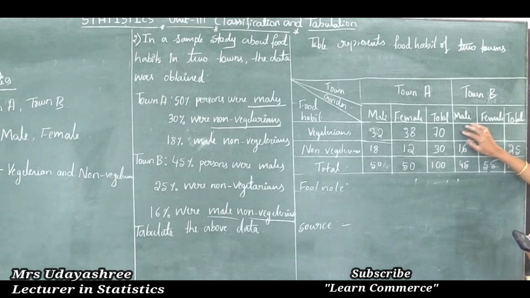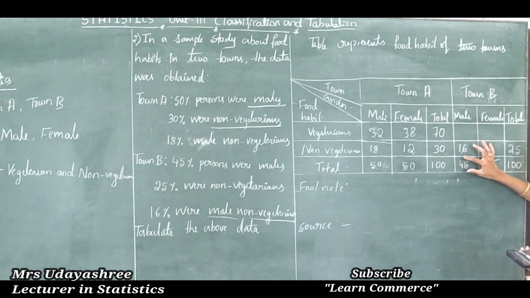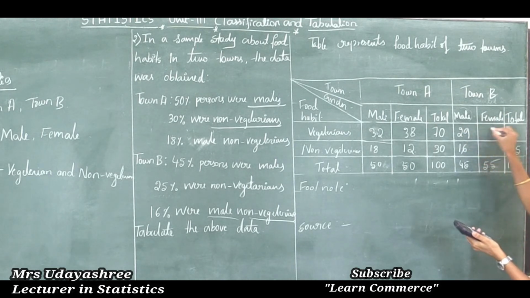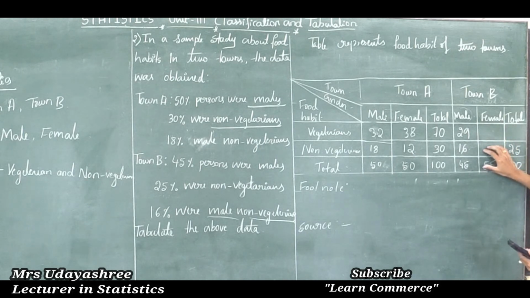Next I will find this value. So how to find this value? From this total, if I subtract this value, we can get male vegetarians in town B. That is 45 minus 16 is 29. Okay, next how to get this cell? First I will find this cell. See here, these two observations are given. So this is male non-vegetarian, and this is the total number of non-vegetarians. From the total number of non-vegetarians, if I subtract male non-vegetarians, then I will get female non-vegetarians. That is 25 minus 16 is 9.